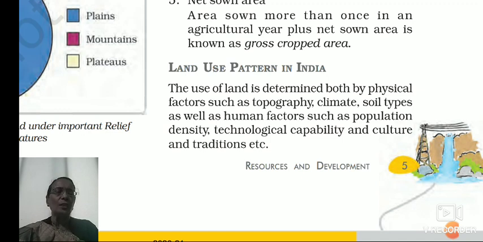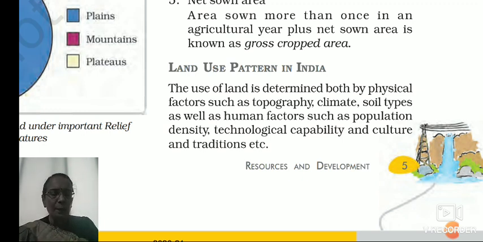Physical factors are topography, then climate, and soil types. The other one is human factors such as population density, how large the population is, then technological capability, and culture and tradition.